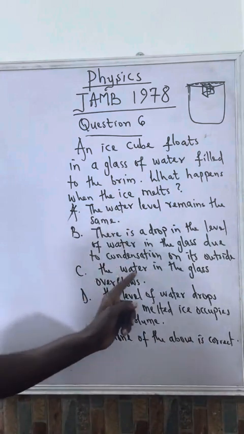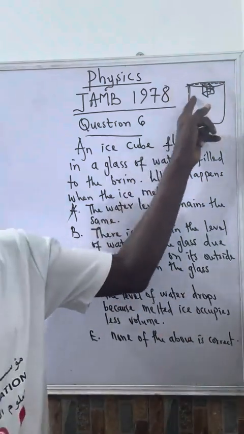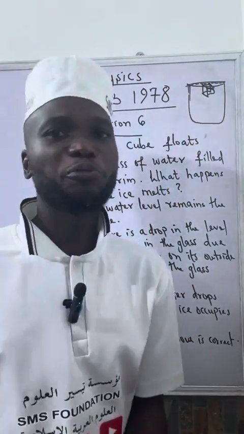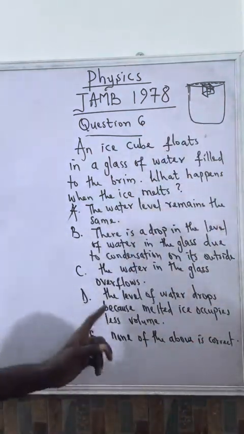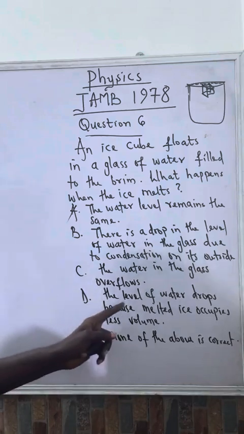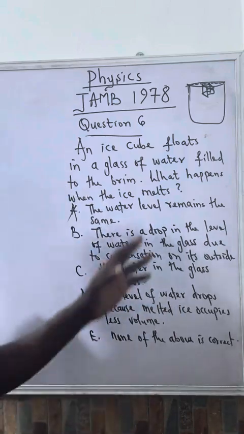So this one, the water in the glass overflows. This one is not right. Since it didn't overflow immediately when the ice was put in, it cannot overflow after the ice melts. Then the next one is the level of water drops because of melted ice occupied. No. So the answer is A.